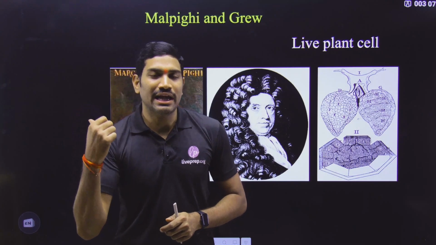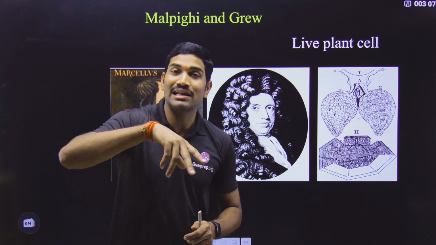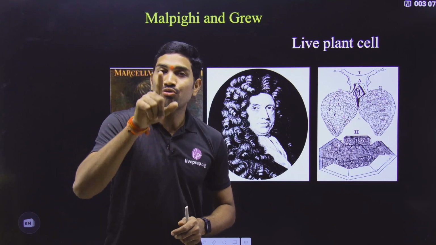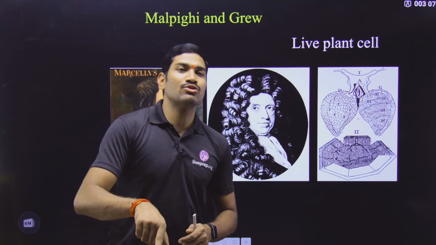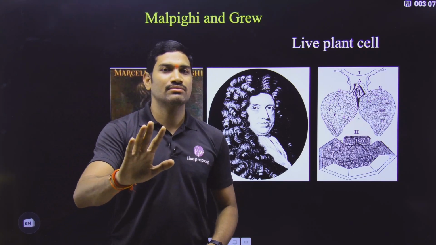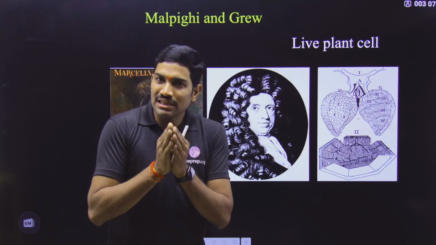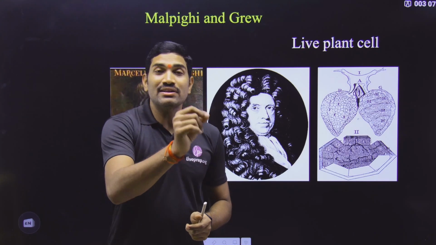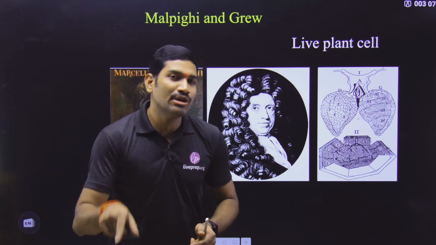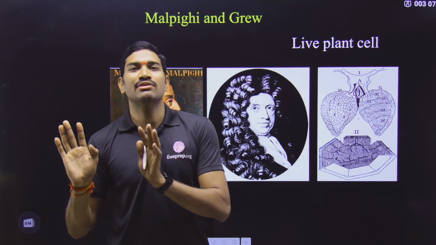Actually, Antony van Leeuwenhoek observed animal-like cells. So who first observed a living animal cell under the microscope? Antony van Leeuwenhoek. In general, if they ask about the first living cell, Antony van Leeuwenhoek; the first living animal cell, once again Antony van Leeuwenhoek.